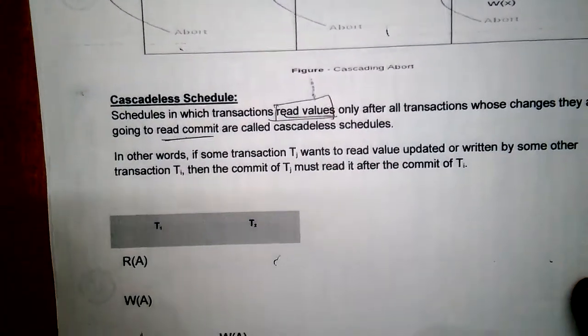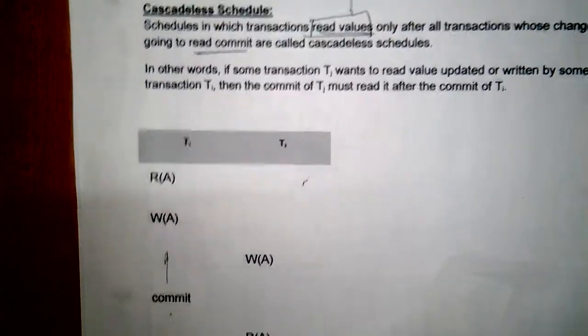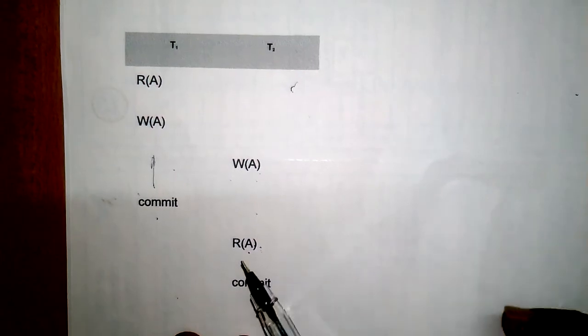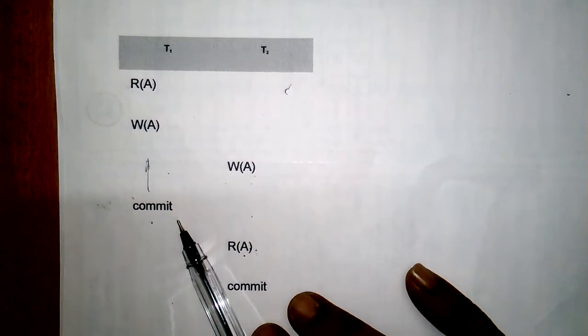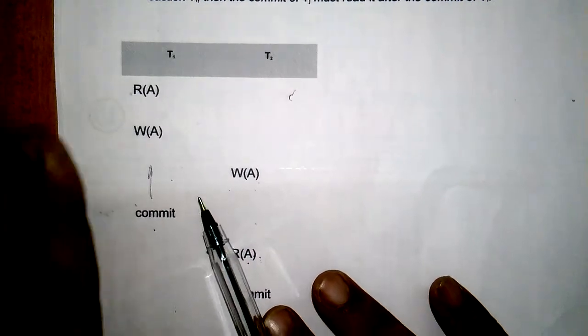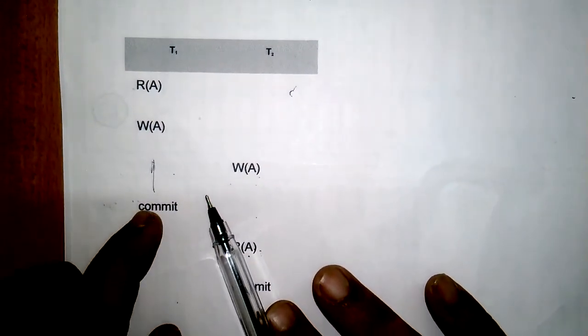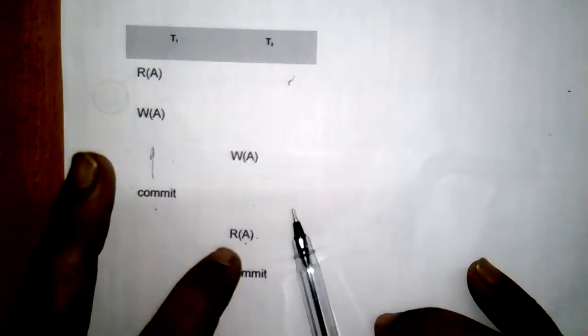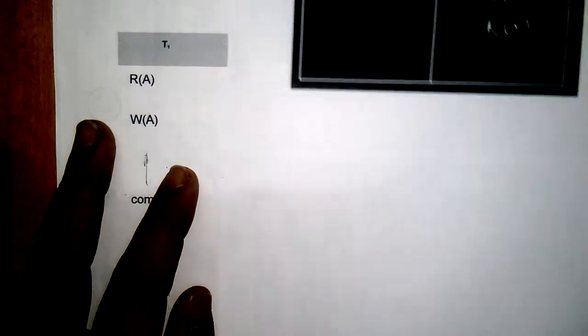The dependent transaction T2 will read the updated value of T1 only when T1 is committed. After T1 commits, it reads the updated value. That is called a cascadeless schedule.